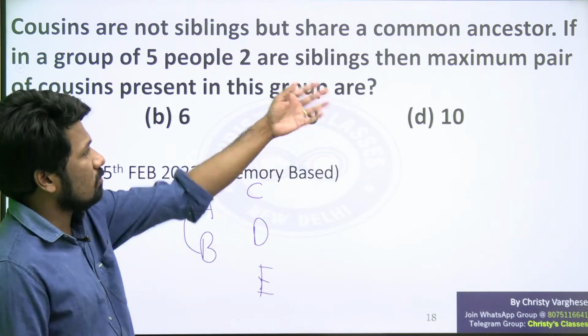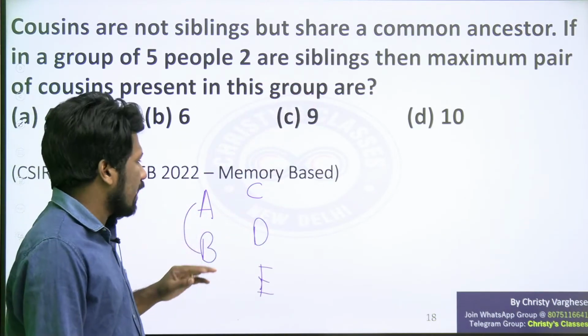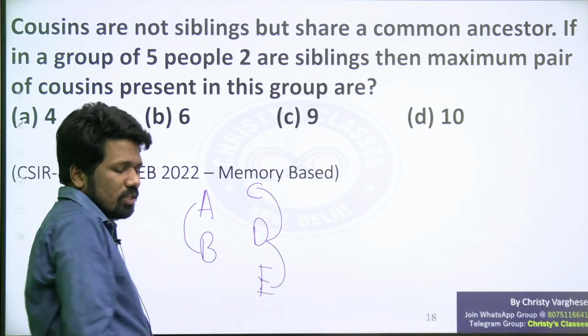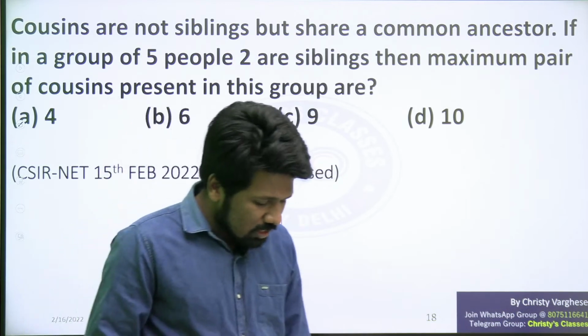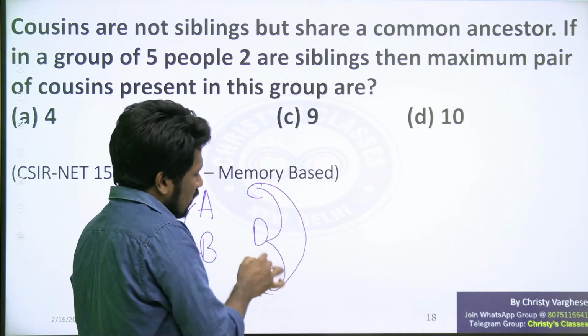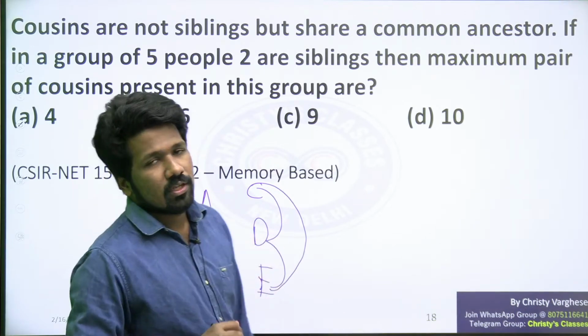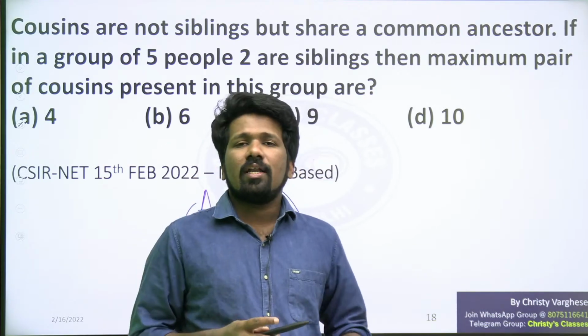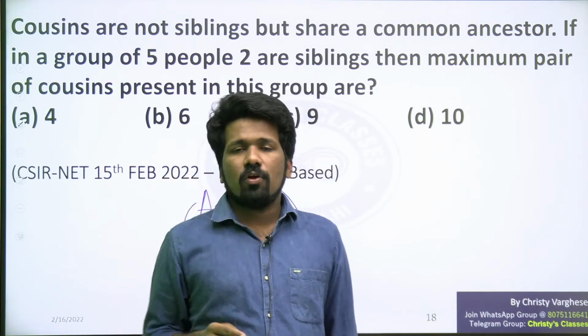And for maximum, if the question is asking maximum pair, the meaning is you can consider C, D, E being cousins of each other also. That means C and D are cousins, C and E are cousins, D and E are also cousins. For that, think from your perspective. Think that your father has three siblings.